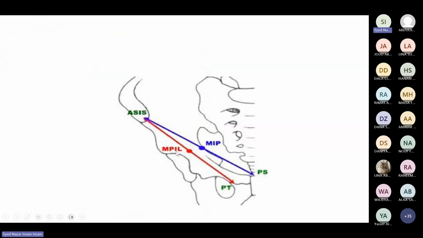This is what I told you: the mid-inguinal point is between the anterior superior iliac spine and the pubic symphysis, and the midpoint of the inguinal ligament is between the anterior superior iliac spine and the pubic tubercle. So there is a difference between the midpoint of the inguinal ligament and the mid-inguinal point. This is just medial to this. It's not at the same point. They are not the same thing.